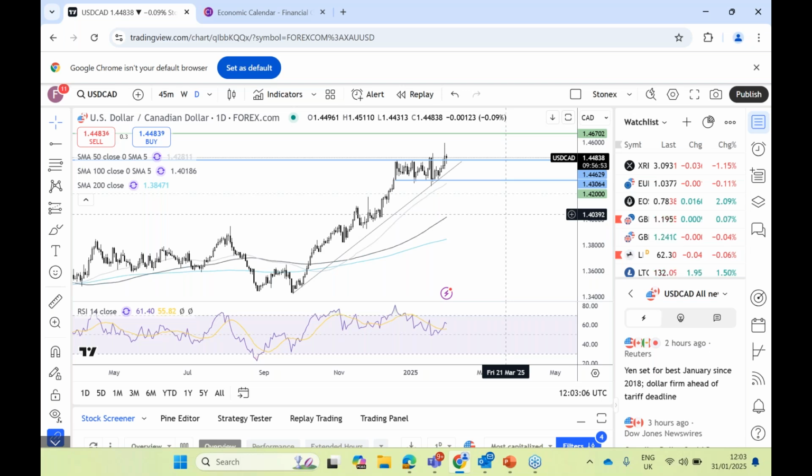We had an announcement from Trump overnight on Thursday saying that he is still planning on pressing ahead with trade tariffs on Canada and on Mexico. 25% is what he's looking at there.